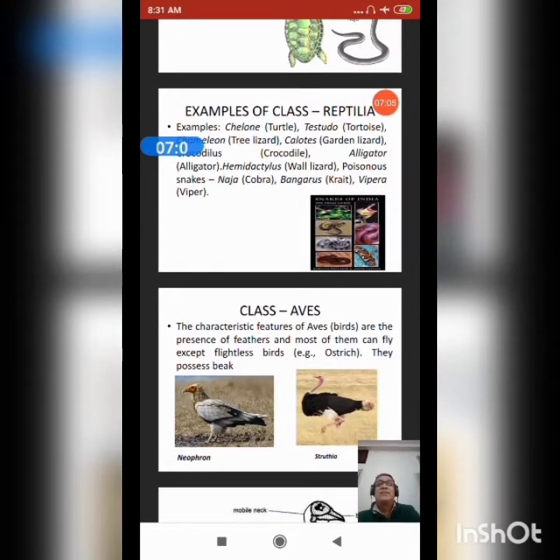Examples of class Reptilia: Chelone, turtle, and Testudo, that is the tortoise. Chameleon, the tree lizard. Calotes, that is the garden lizard. All the names you are seeing.